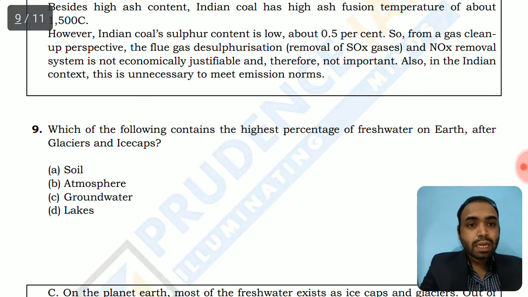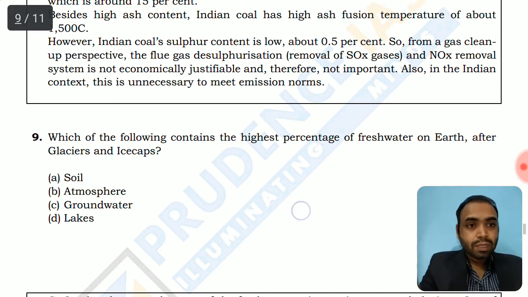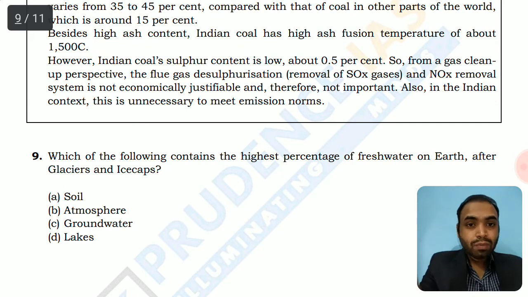Which of the following contains the highest percentage of fresh water on the earth after the glaciers and ice caps? So there is a diagram in which almost 97% of the water is the seawater, that is salt water, that is saline, and the highest percentage of fresh water is captured in the glaciers and ice caps. And after that they are asking, so you should also be familiar with the chronology. And the options are soil, atmosphere, groundwater, and lakes. So the correct option would be groundwater.